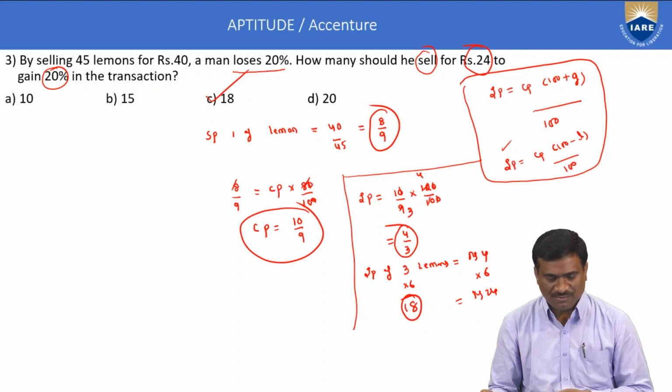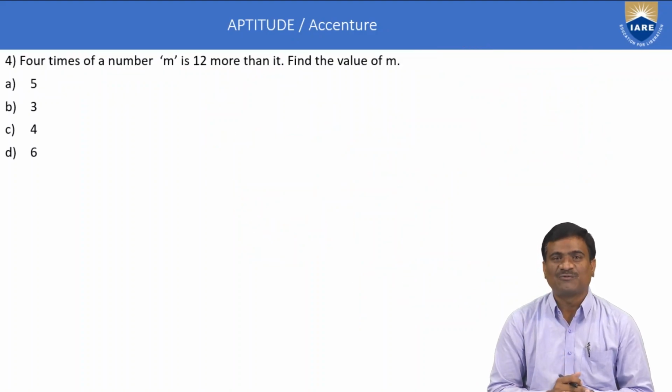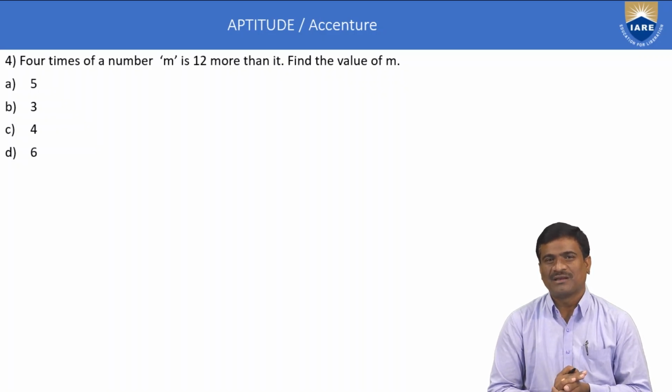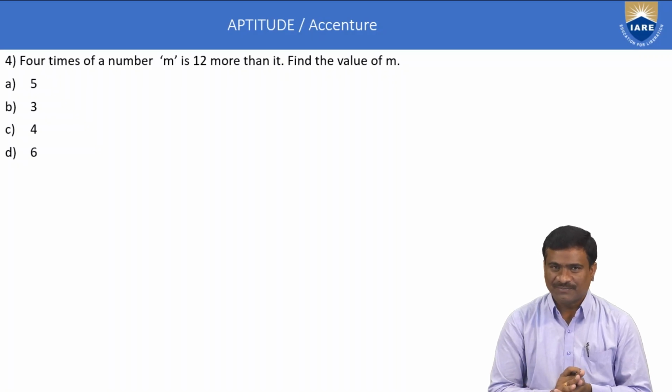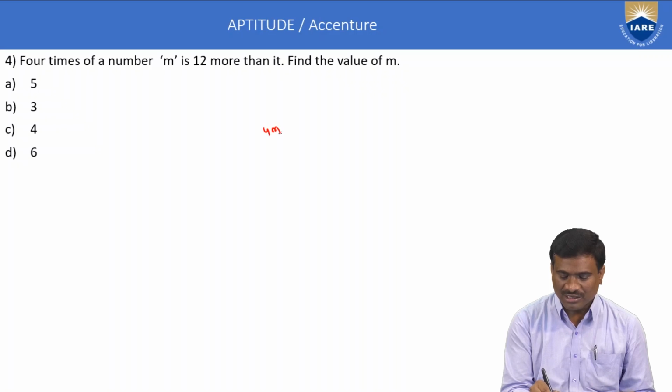Next, example number 4. This is a general application, a simplification concept. 4 times a number m is 12 more than it. Find the value of m. Equation solving method. 4 times means multiple of 4. 4m is equal to m plus 12.